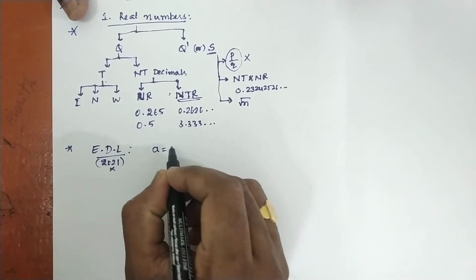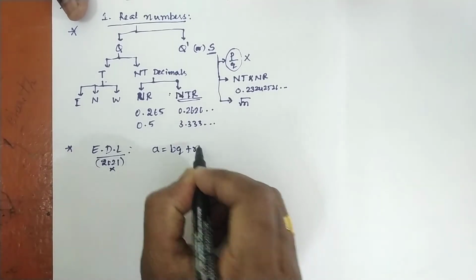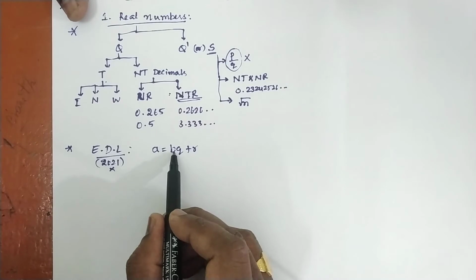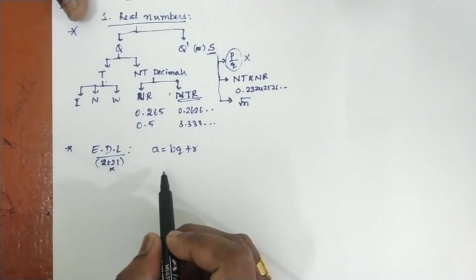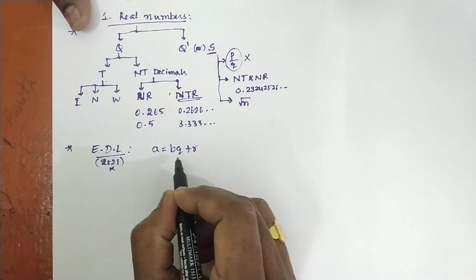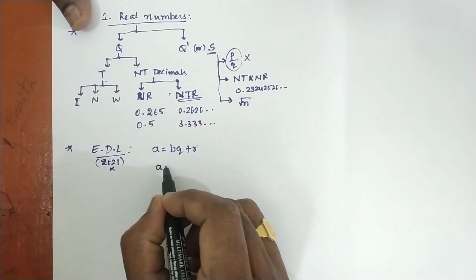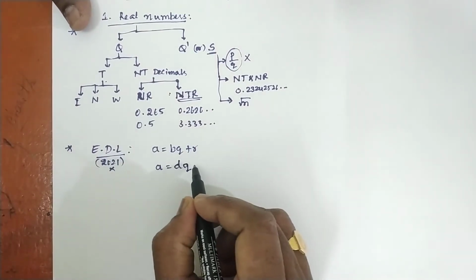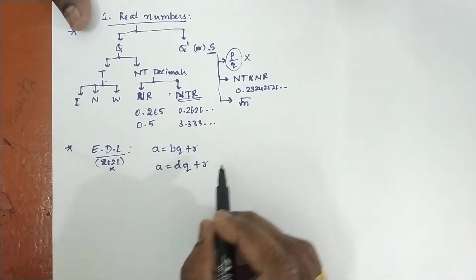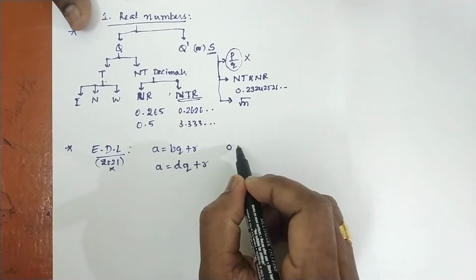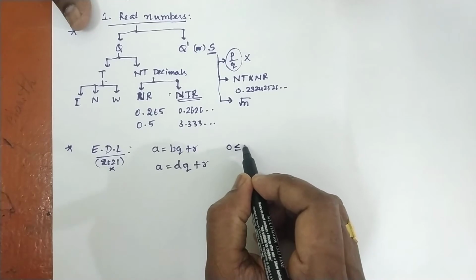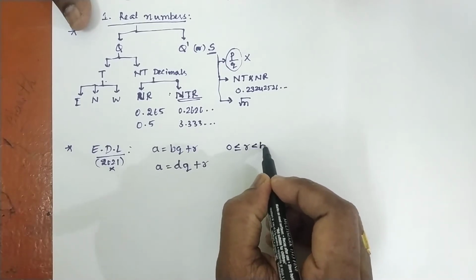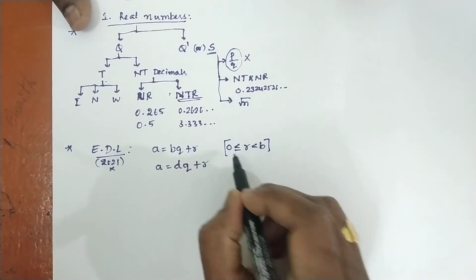A is equal to BQ plus R, where A is any number, B is the divisor, Q is the quotient, R is the remainder. The condition is 0 less than or equal to remainder, but less than the divisor.